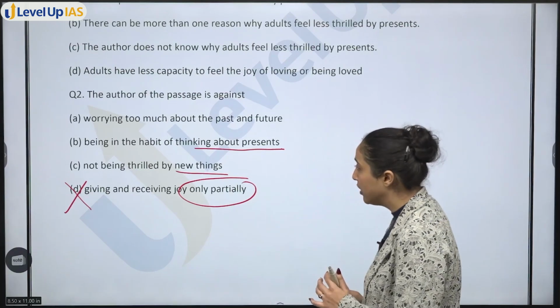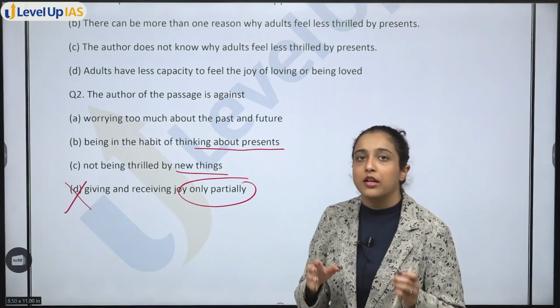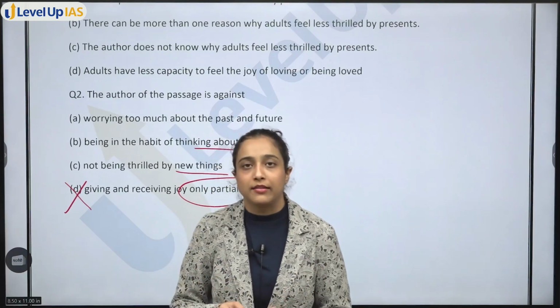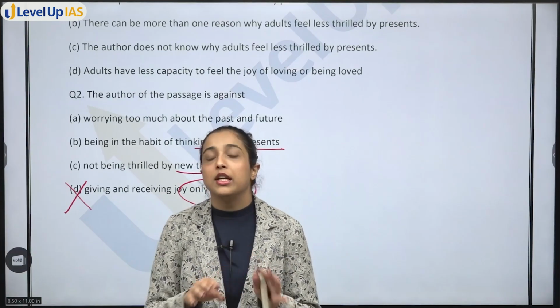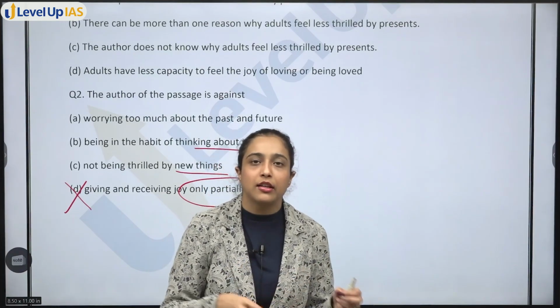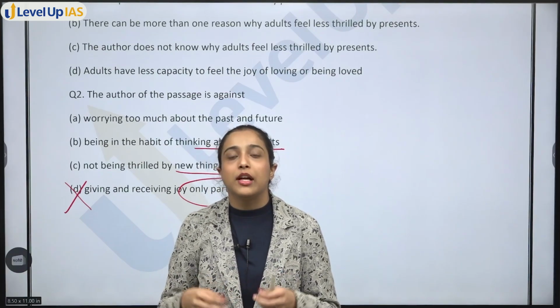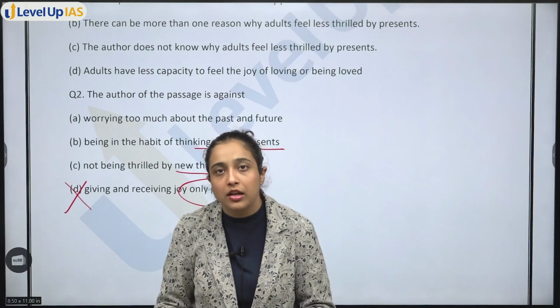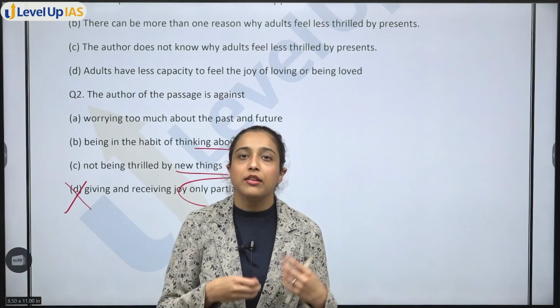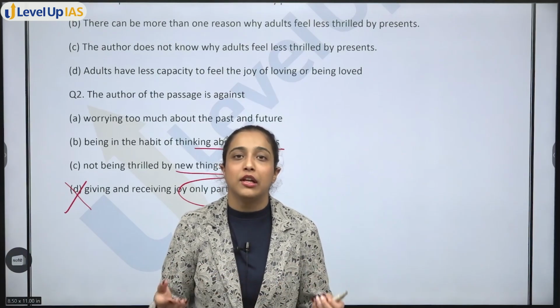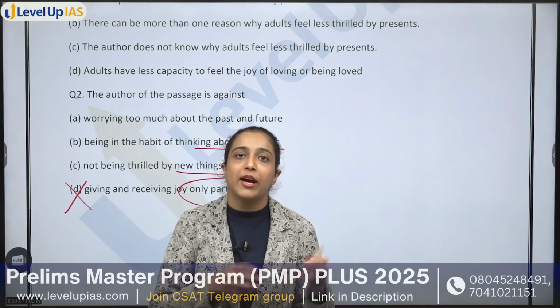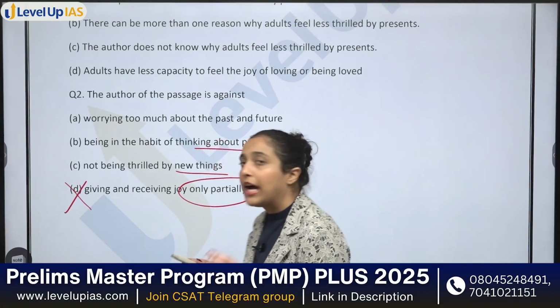So D is incorrect. Now understand, the passage is a philosophical passage where the author is not saying be happy with presents, think about presents. No, nothing like that. Author is saying that we are being less thrilled because we have so much, and then we are not living our lives fully. We are living our lives only by ifs and buts. Okay? So that we don't have to do.